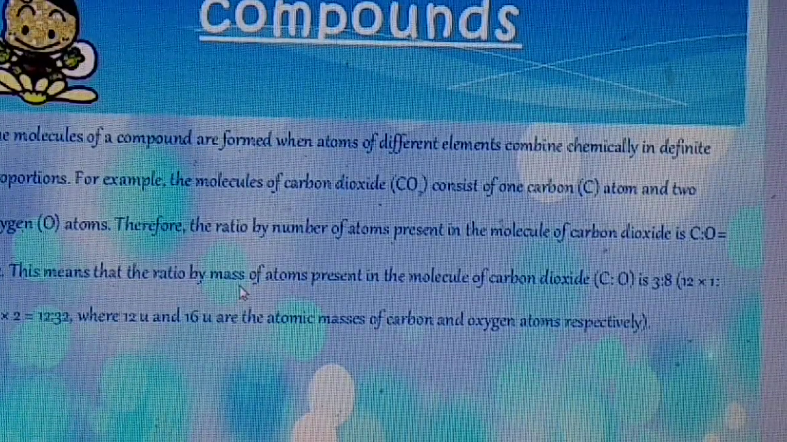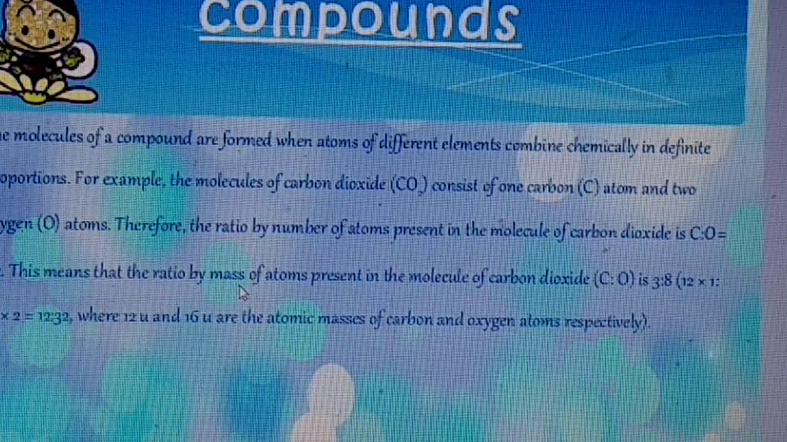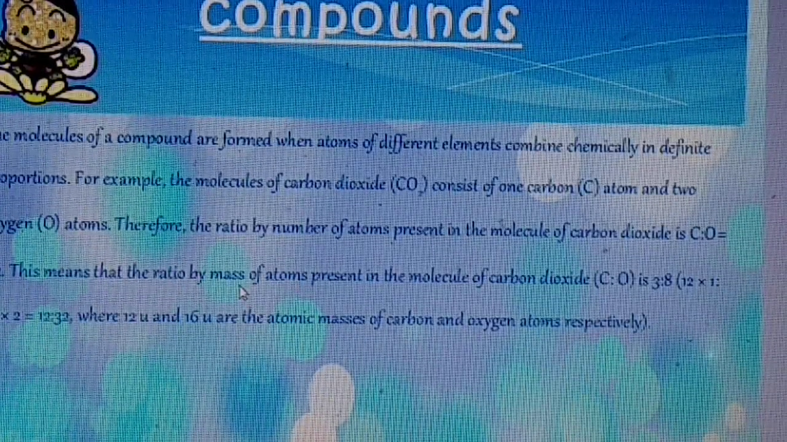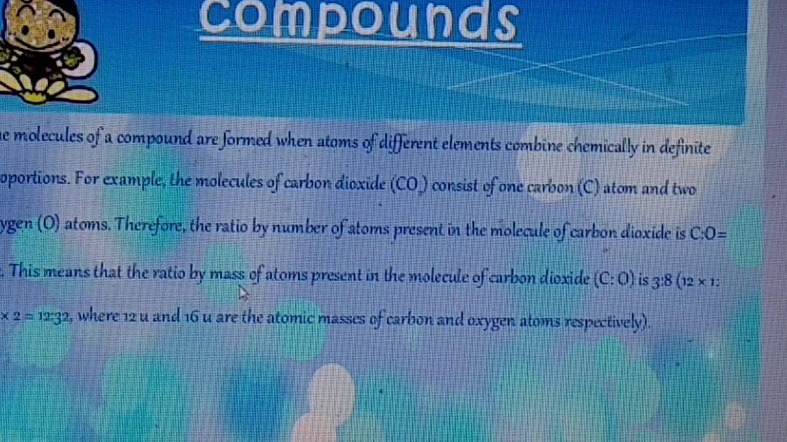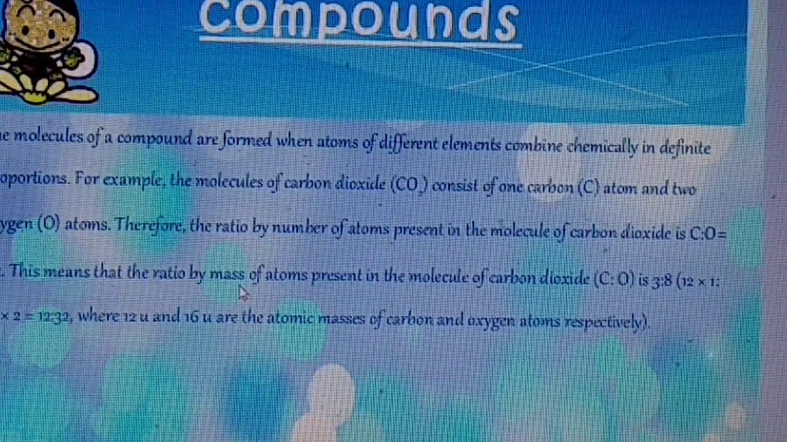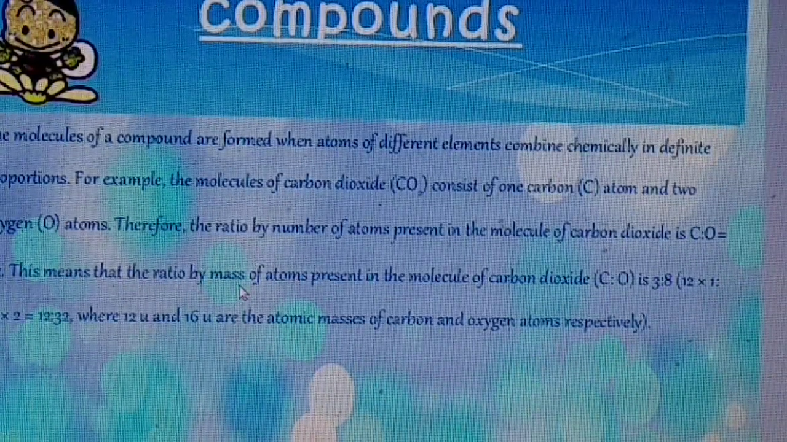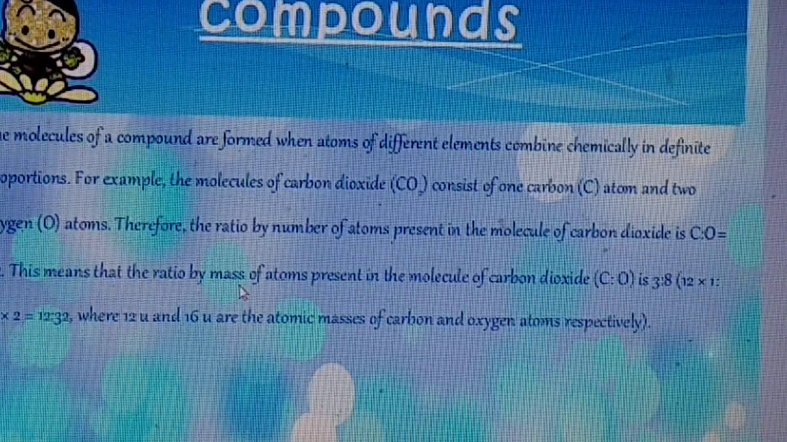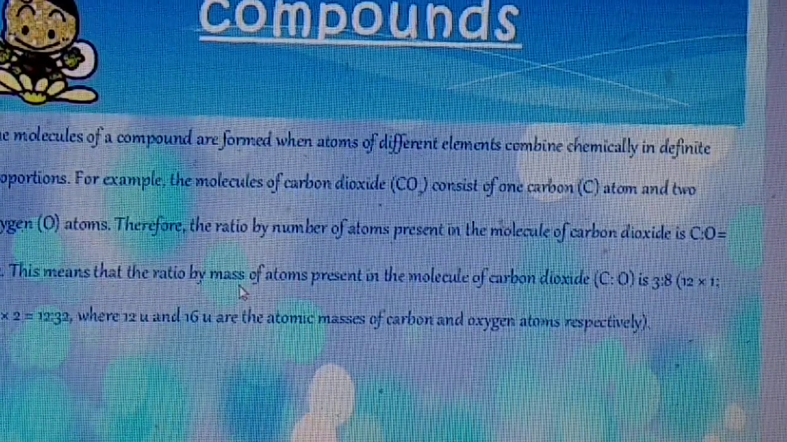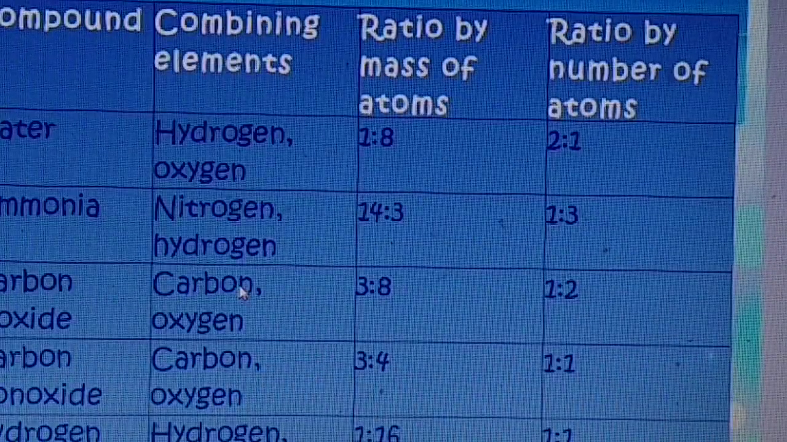is 3:8. Carbon is 12, oxygen 16, 2 oxygen 32. So 12:32, that is equal to 3:8. Water 1:8. So molecules of compounds means the molecules which consist of the atoms of different elements. Molecules of elements, molecules of compounds.